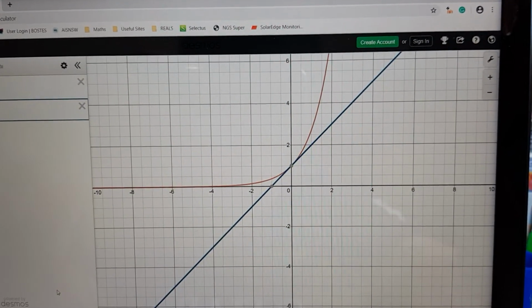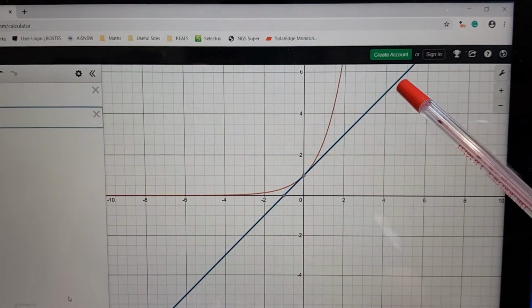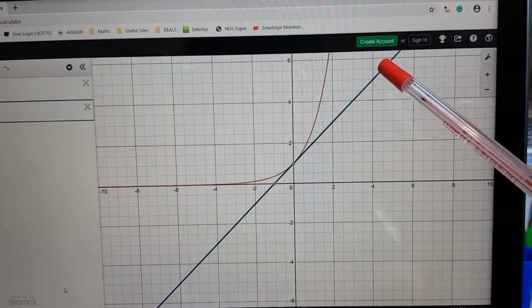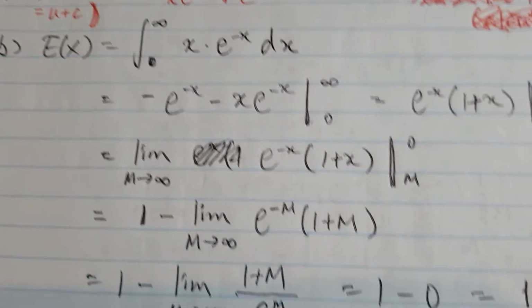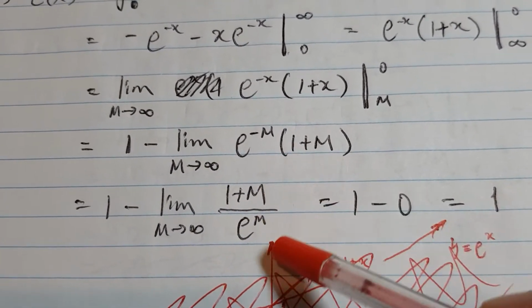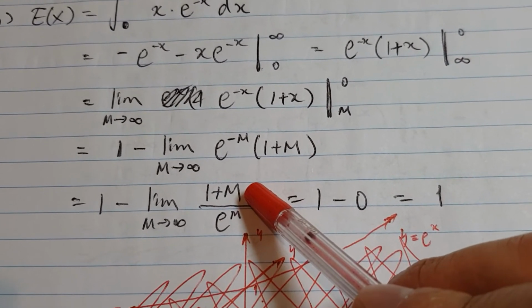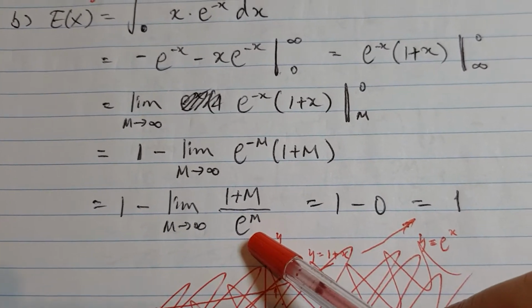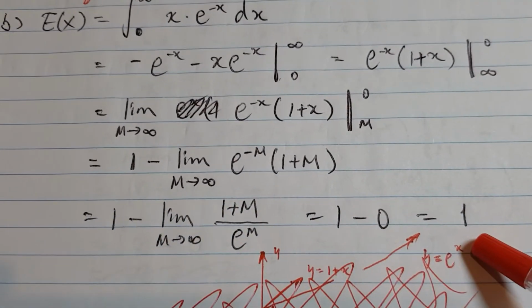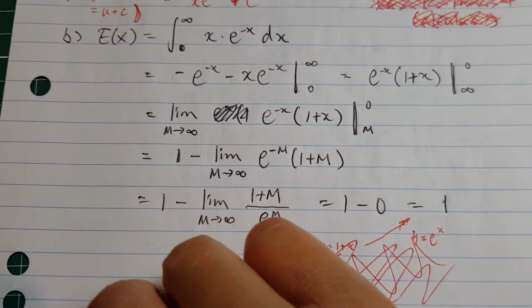The exponential function actually outpaces the straight line. So remember, the original function is the straight line over that. As m gets really big, the denominator outruns, outpaces, or overwhelms the growth in the straight line. So the whole thing becomes 0 because the denominator gets bigger and bigger. So it's 1 minus 0, hence that's just 1. In other words, the expected value for this function, believe it or not, is 1.